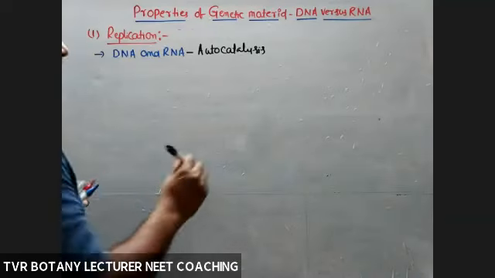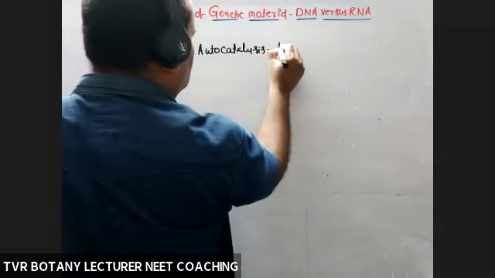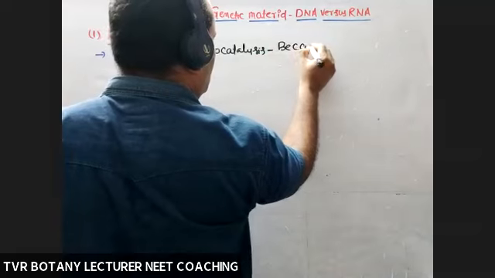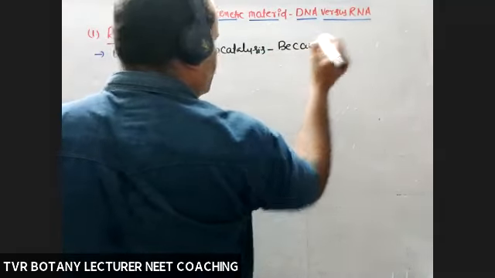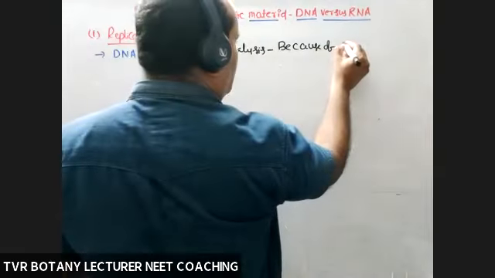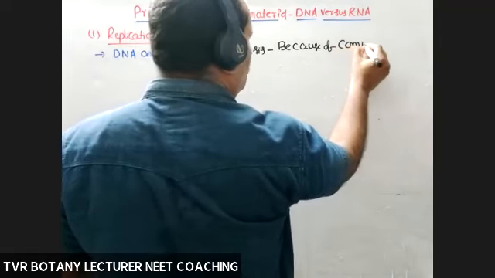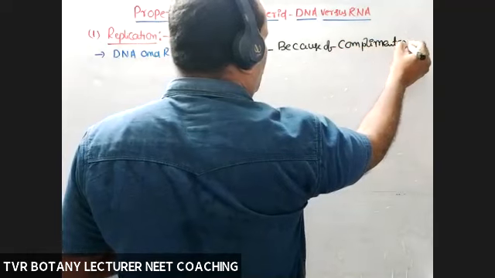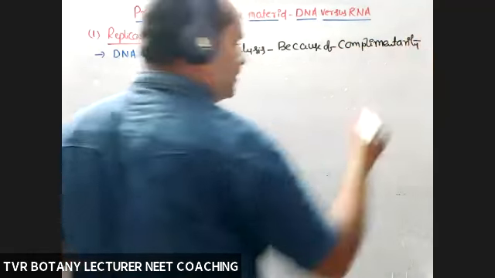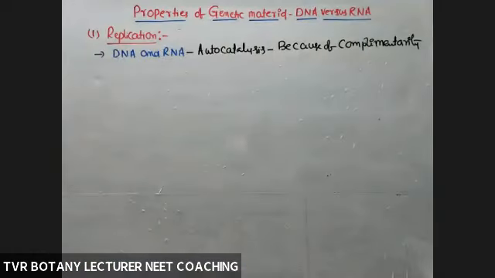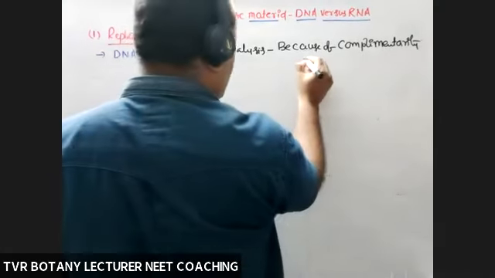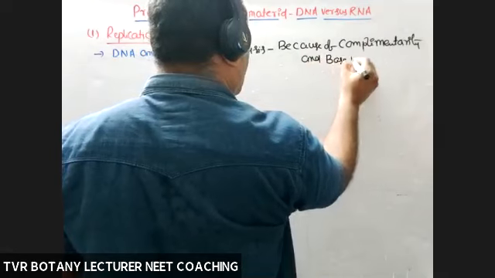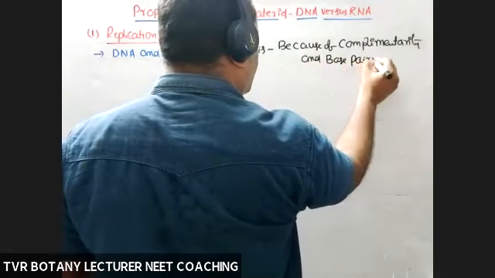That is because of complementarity, base pairing, complementarity and base pairing. You can use base pairing also.